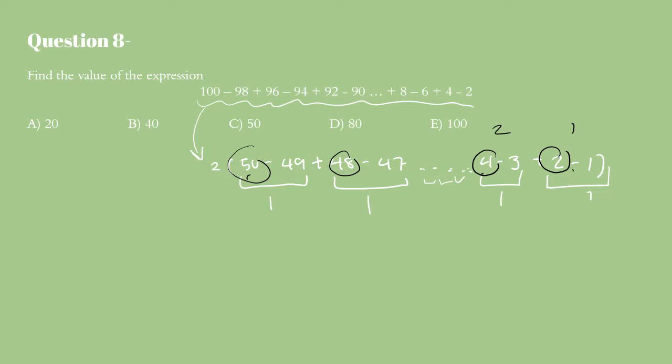But this is group 1, and this first term is 2. This is group 2, and this term right here is 2, and this term right here is 4. So what we can see is that this group number is equal to this over 2, this over 2. So this would also be group number 24, group number 25. So from that, we can garner that this expression equals, because there are 25 ones, 2 times 25, which equals 50, which equals C as our answer.